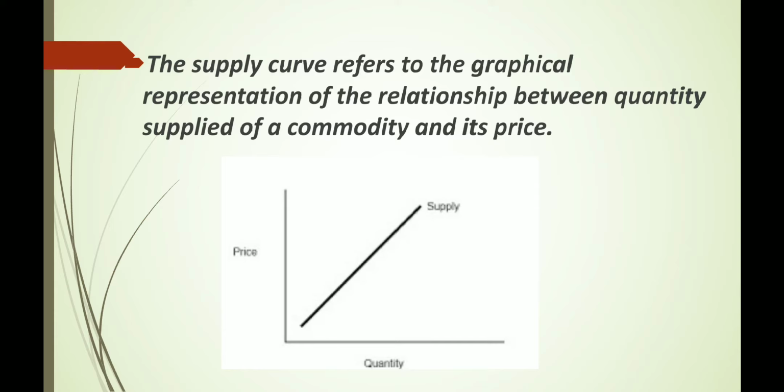The locus of points where each point represents the quantity of a commodity the seller is willing to sell at the given price during a given period of time, other things being equal. Supply curve is positively sloped. It indicates direct relationship between price and quantity supplied.